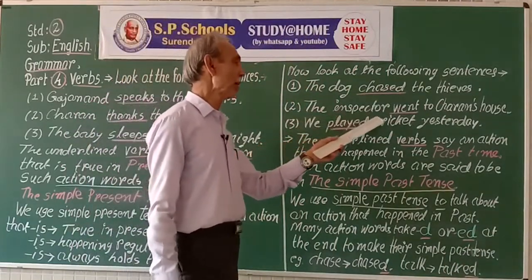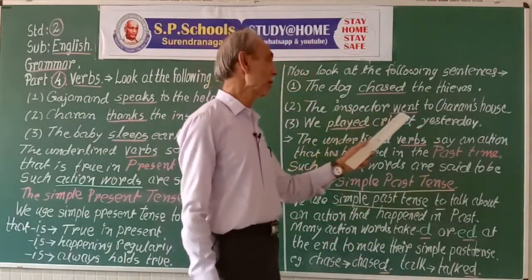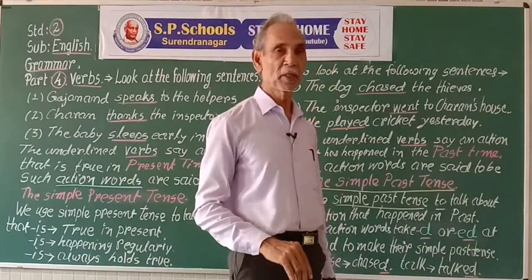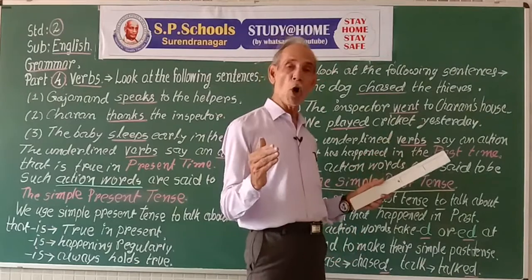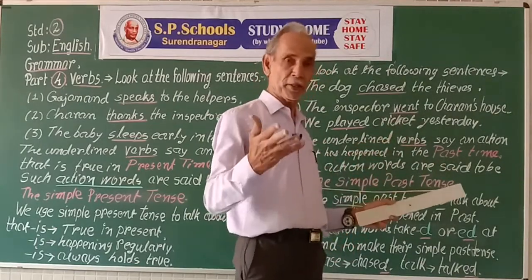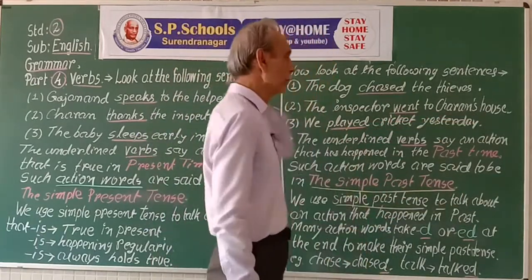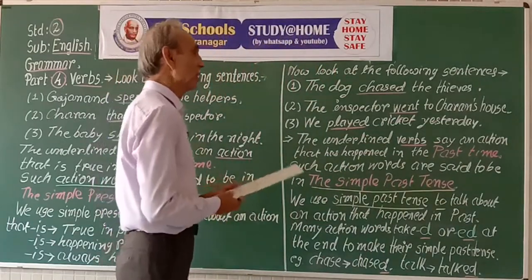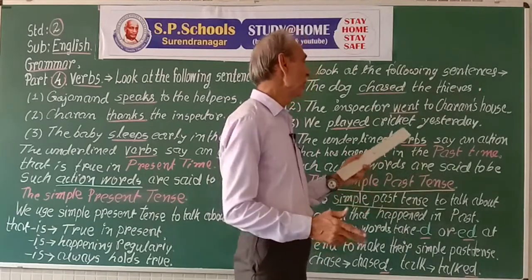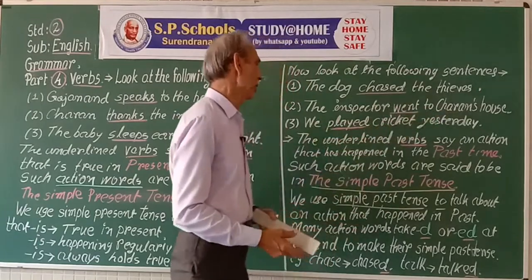The inspector went to Charan's house. The inspector goes to Charan's house is the simple present. Goes, to go, is turned into went. The inspector went to Charan's house. Thus, we used the past form of to go, that is went, to make a simple past tense.